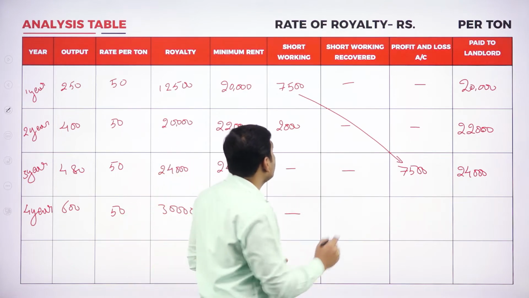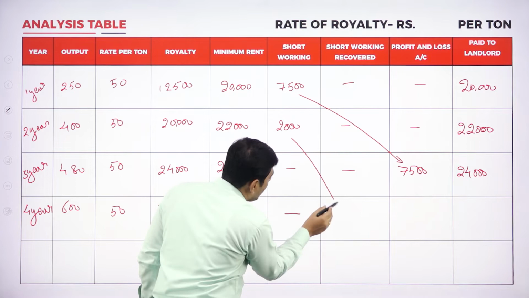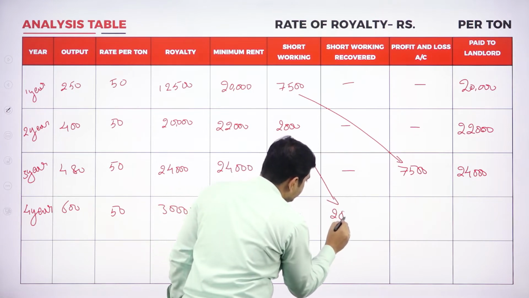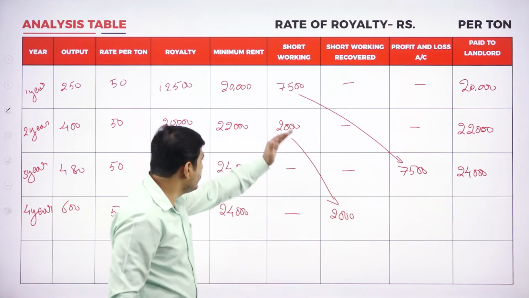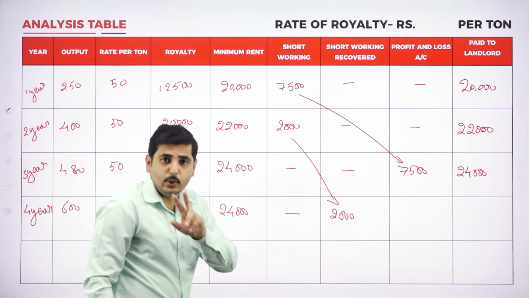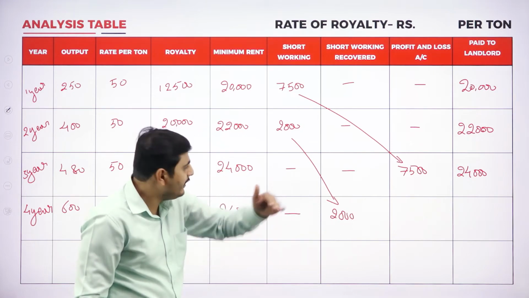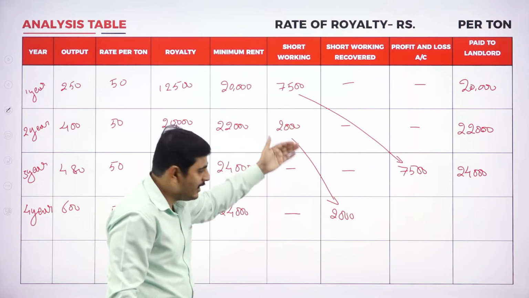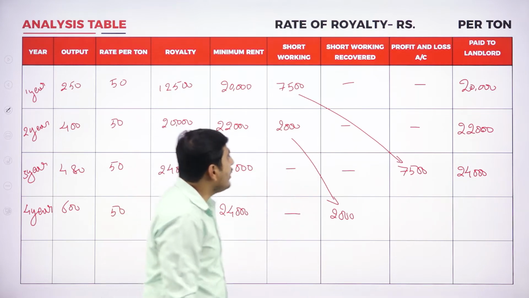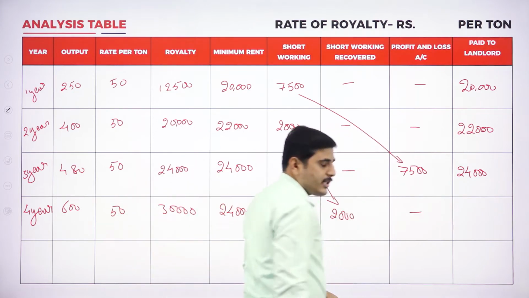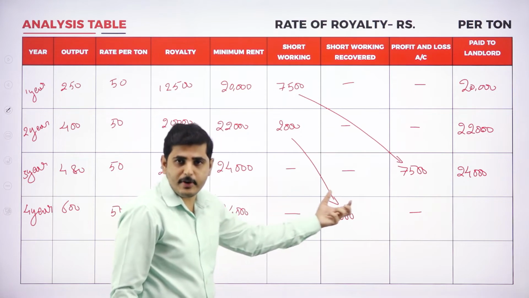Let's recover the short working. Short working recovered here is 2,000. Are you understanding? This 2,000 rupees is recovered now because he has given 2 years time, leaving the first year, second year and third year. Now coming to the profit and loss account, nil, because no amount is transferred to the profit and loss account.